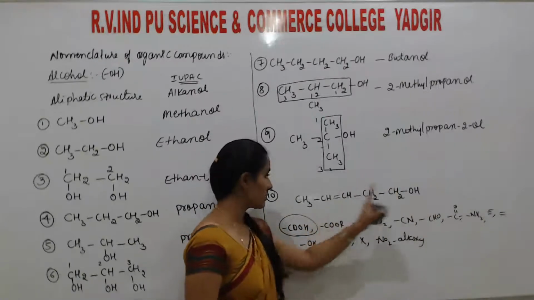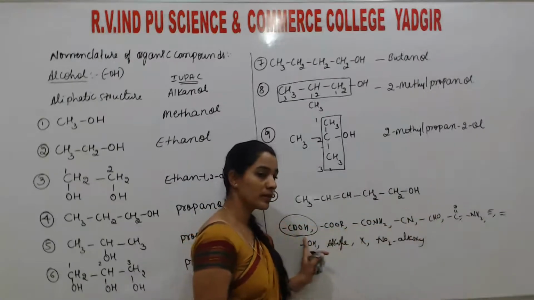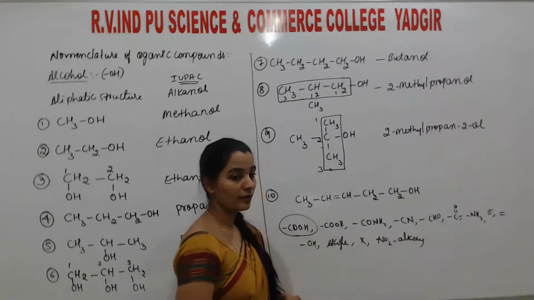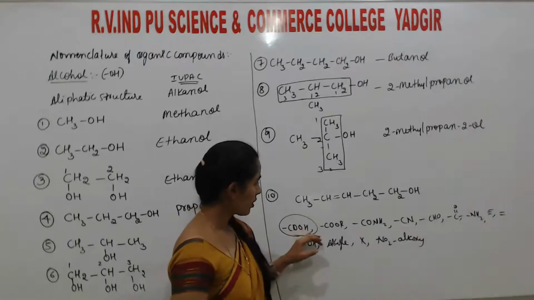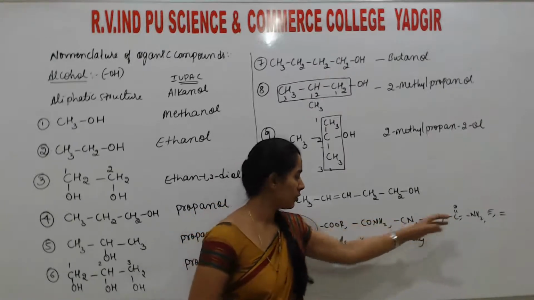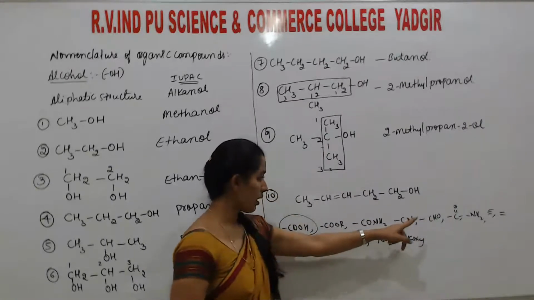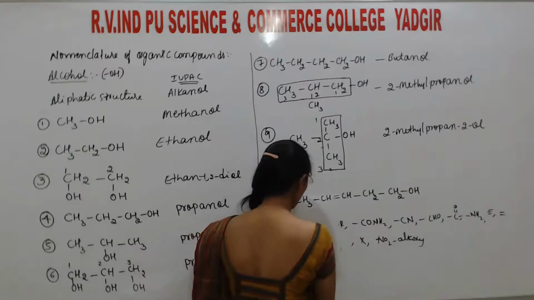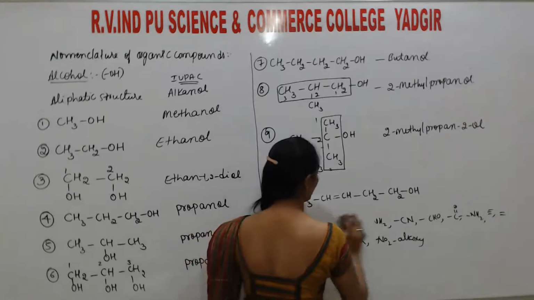If COOH is there, double bond is there, then the preference is given to COOH. This is the order of priority of the functional groups. So here we have carboxylic acid, ester, amide, cyanide, aldehyde, ketone, okay, alkyl, halogen, amine, as well as this. Okay, so those are the most prior groups.